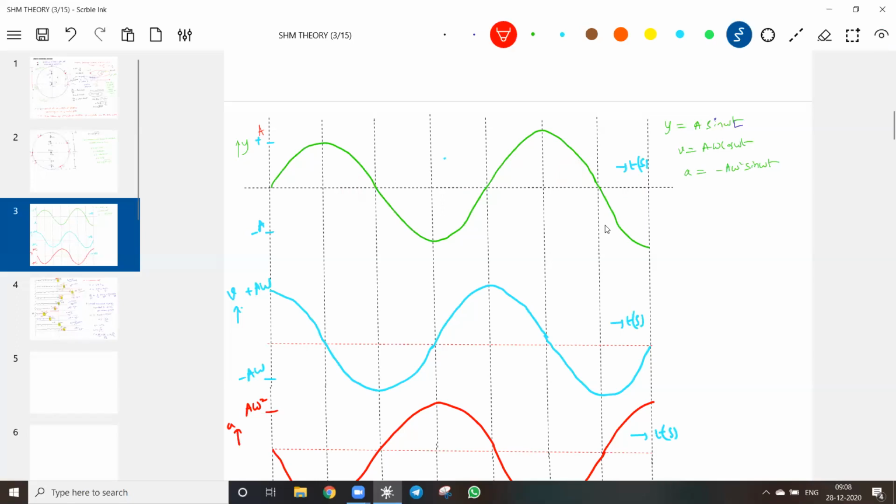And what is the time period? The time period is this one. This part of the graph is repeating again and again. I'll shade it for your convenience. This is called the positive half cycle. This is the negative half cycle. Only this part of the graph is going to repeat again and again. Again you'll get positive, negative. Again you'll get positive, negative. This is called periodicity.